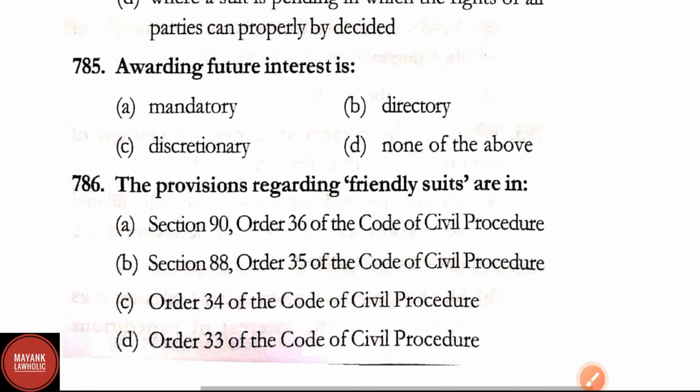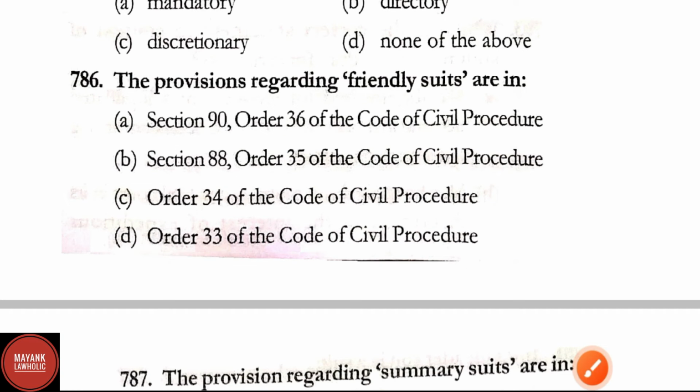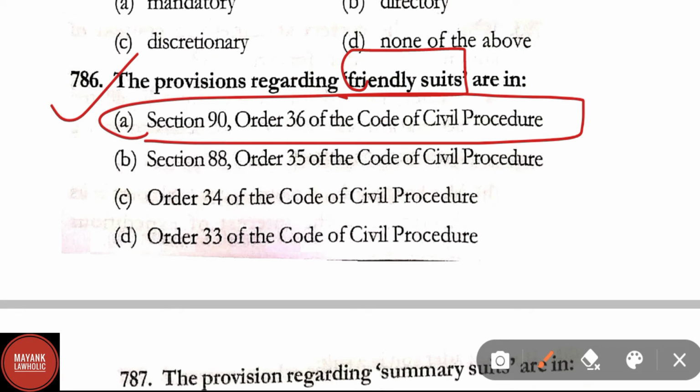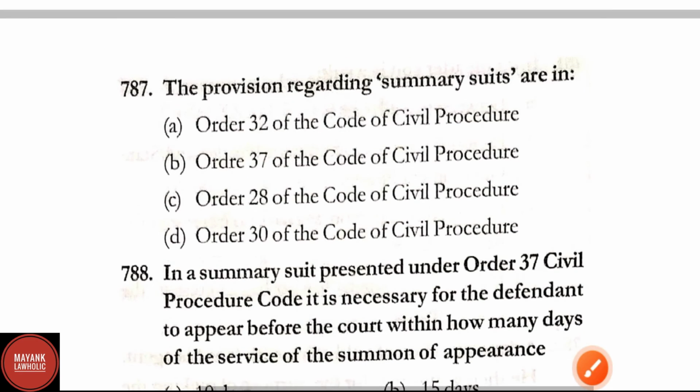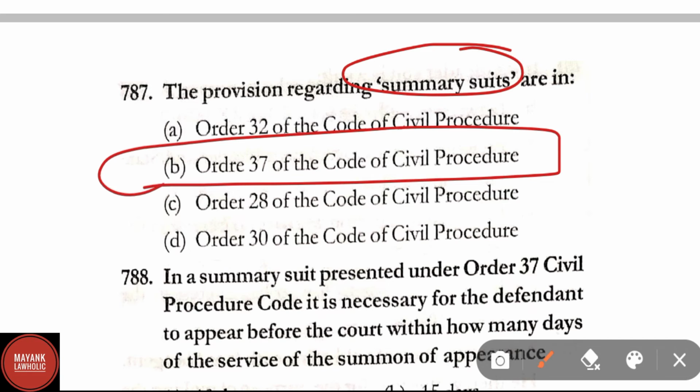Question number 785. Awarding future interest is mandatory, directory, discretionary, none of the above. Correct answer here is option C, that is discretionary. Question number 786. The provisions regarding friendly suits are in. Here correct answer is option A only, that is section 90 order 36 of the CPC is regarding friendly suits. Question number 787. The provisions regarding summary suits are in. Correct answer is option B, that is order 37 of the CPC.